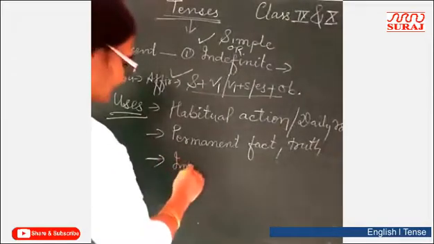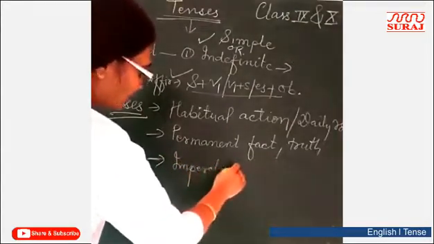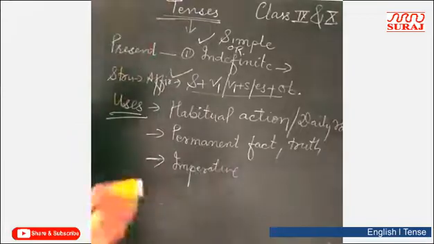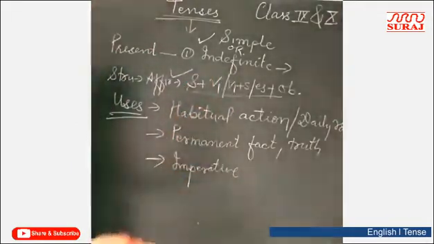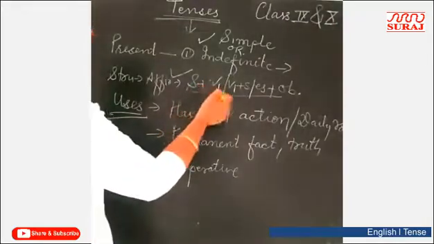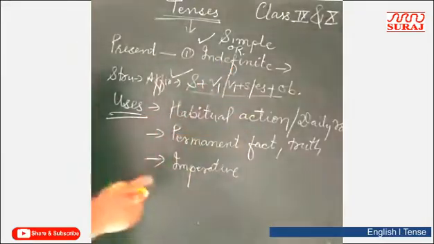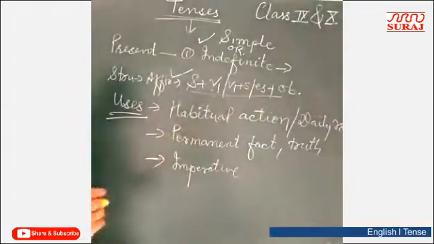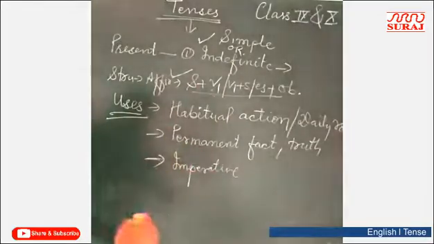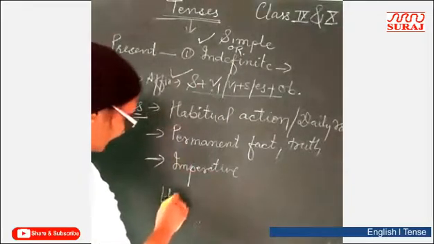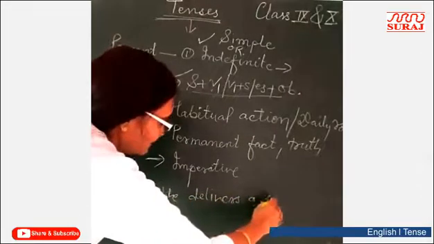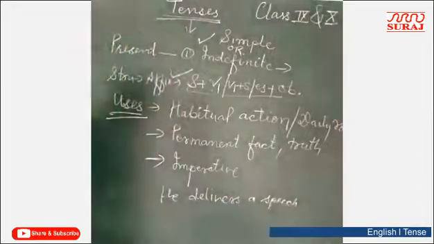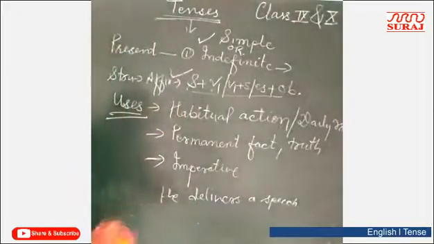Imperative sentence. As you know, imperative sentence always starts with V1. And in structure, we have also discussed about V1. In indefinite tense, you always will find V1 or V1 plus S or ES. How will you identify the sentence? If I give you example here, like he delivers a speech. If I ask you which type of tense it is, how will you identify?